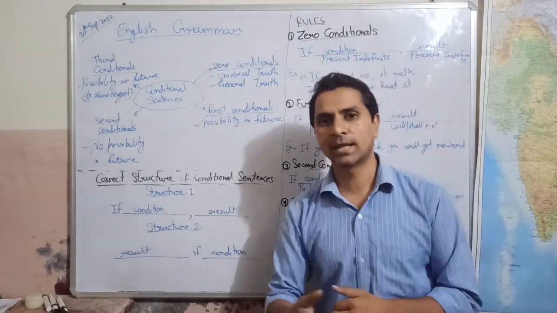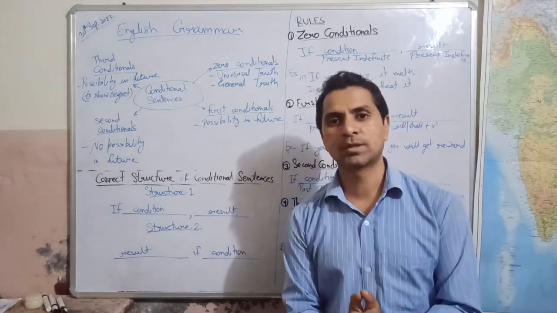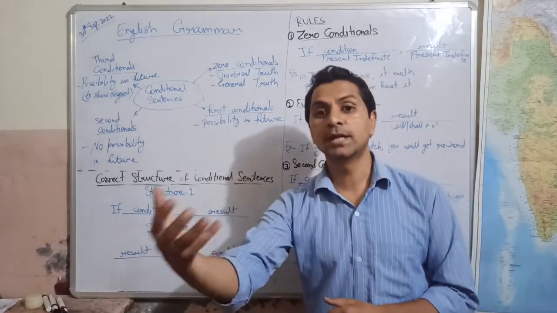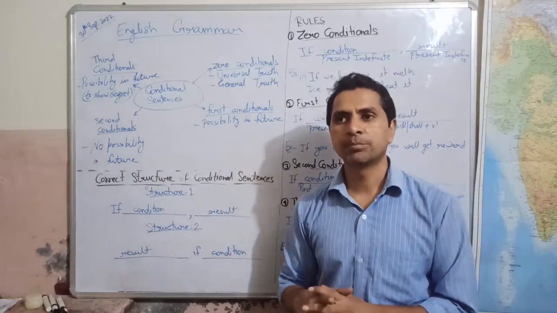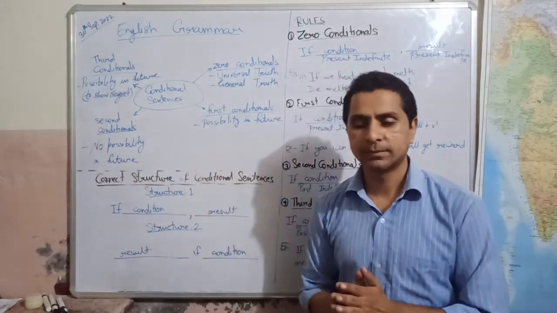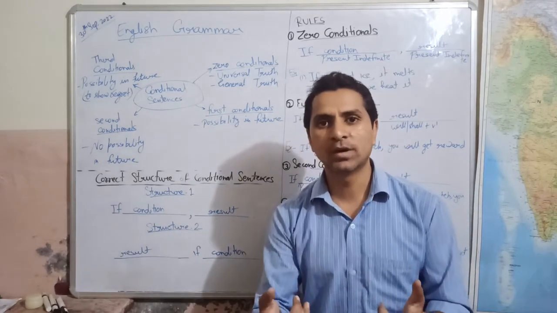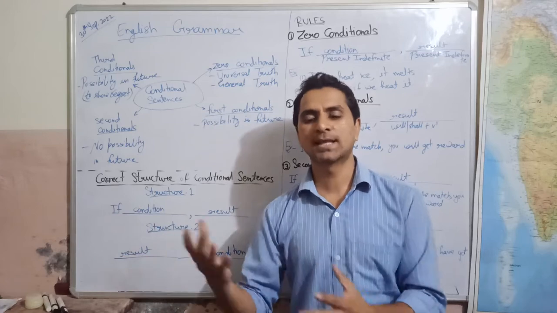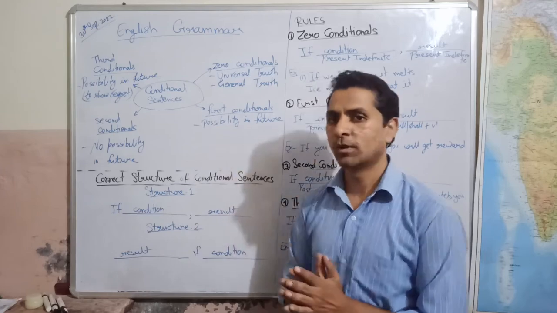Now let's move to the second type of sentence. We have first conditional. We use these types of sentences for possibility in future. Whenever we use first conditional sentences, we say that there is a possibility in future. For example, if you work hard, you will get success. So when will you get success? What is the condition to get success? The condition is if you work hard.